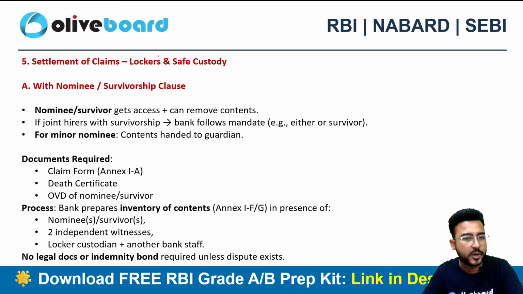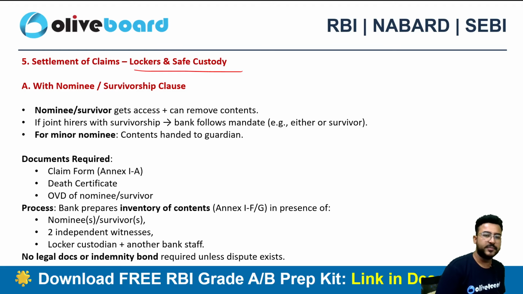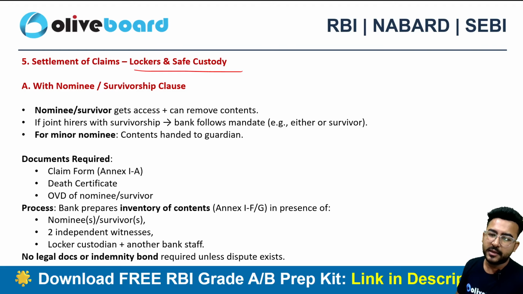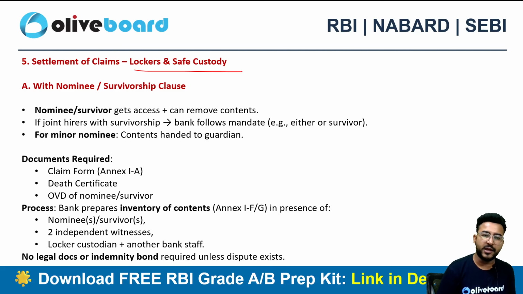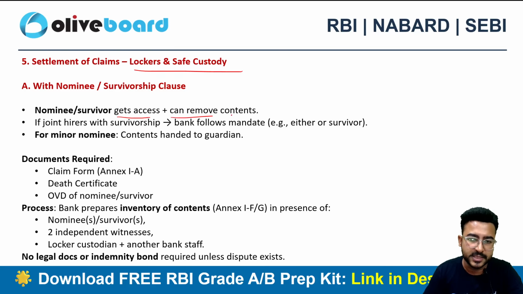Then it comes to locker and safe custody. Many customers do have a locker facility availed with the branch. So in case of a deceased customer having a locker, what will be the treatment? Obviously if it is with a nominee or with a survivor clause, then no worries at all. The nominee or the survivor will be getting the access, plus they can also remove the contents, right?